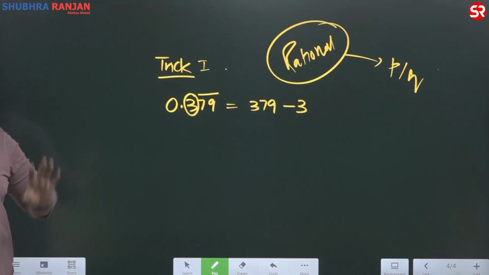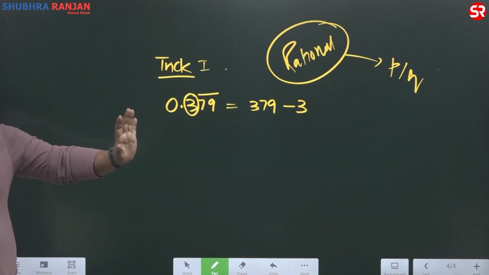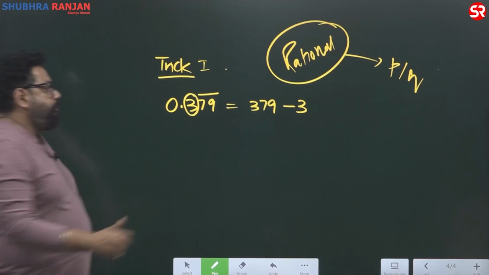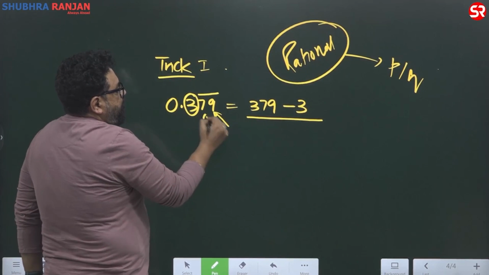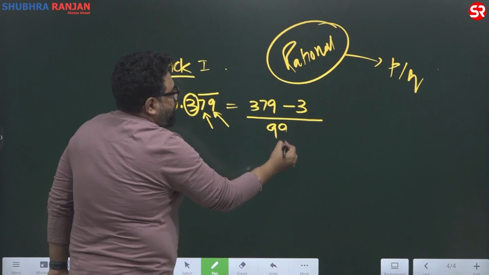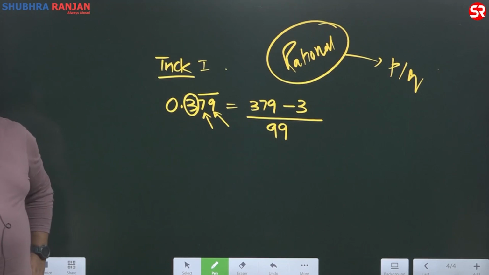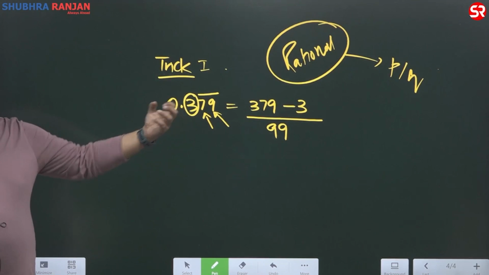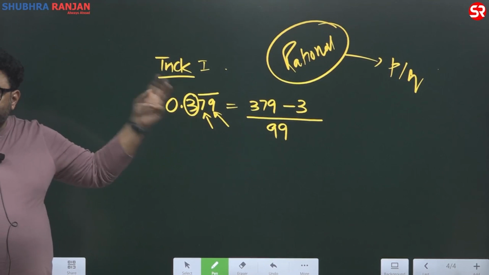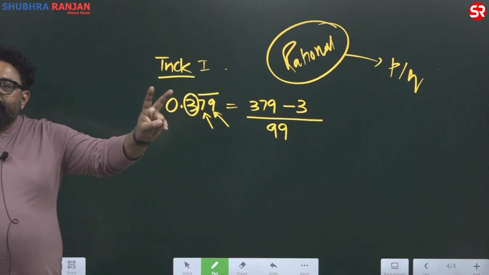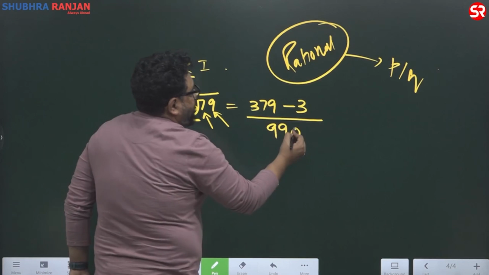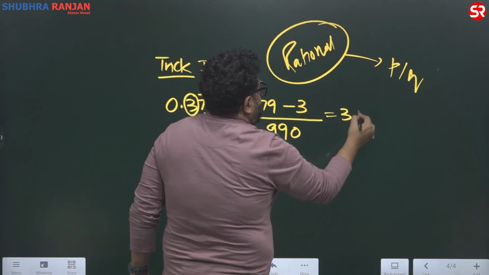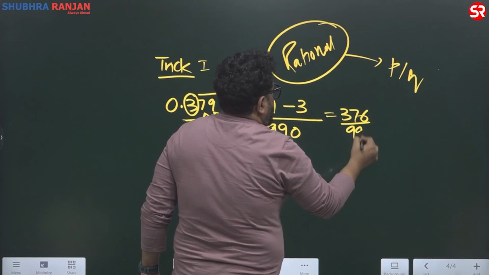Clear? Okay, पहले देख लो, बाद में लिखना. Minus 3 upon as many numbers as have bar, put as many nines. Numbers that are having bar on them, for them represented by nines. So two numbers are having bar, 2 nines, right? And a number that is not having bar should be represented by 0. So your answer is 376 upon 990.